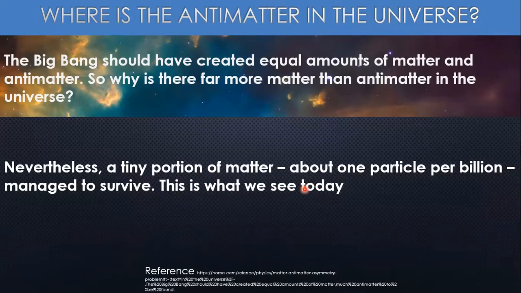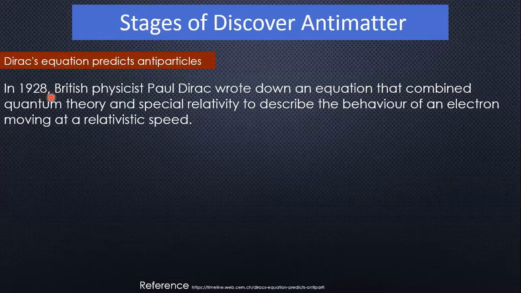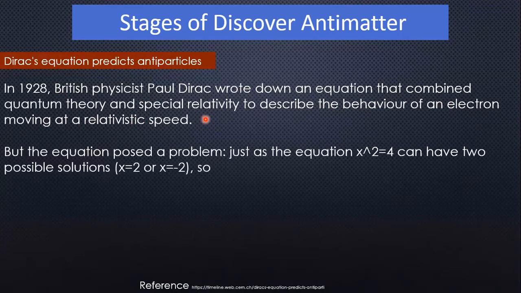Now we will discuss some stages of the discovery of antimatter. First, Dirac's equation predicts the antiparticle. In 1928, British physicist Paul Dirac wrote down an equation that combined quantum theory and special relativity to describe the behavior of an electron moving at a relativistic speed. But the equation posed a problem. Just as the equation x squared equals 4 can have 2 possible solutions: x equals 2 and x equals minus 2.